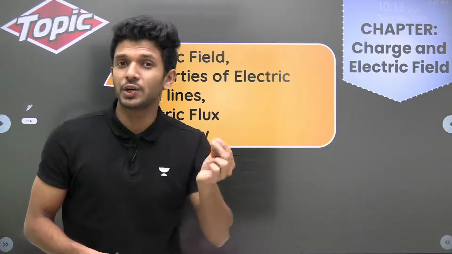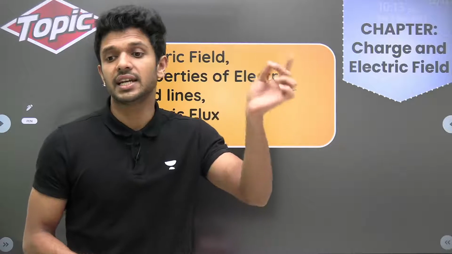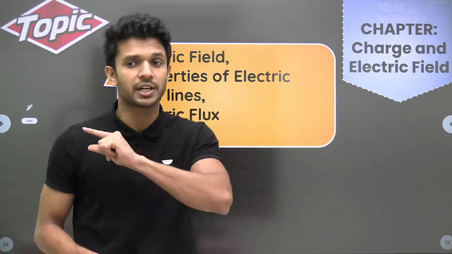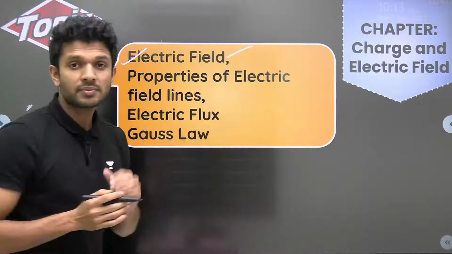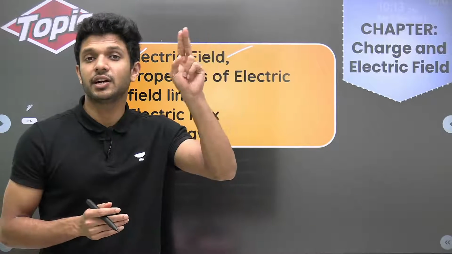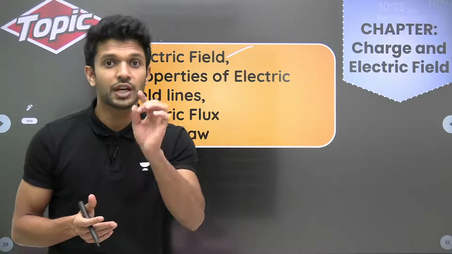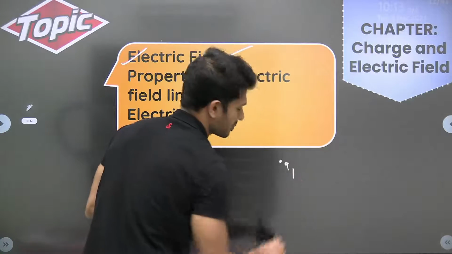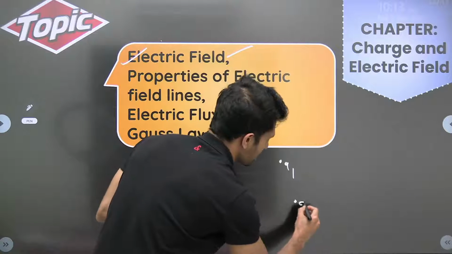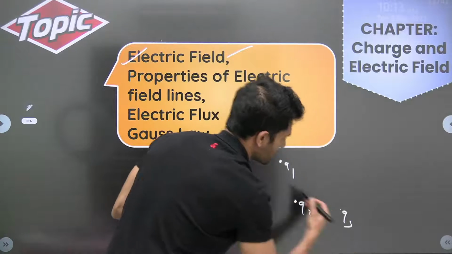You should also be knowing the direction of electric field at each point. Very important. So all these are the topics you should be expecting from the main heading of electric field. You can also expect questions like this: there is a charge of Q1, there is another charge of Q2, there is another charge of Q3.